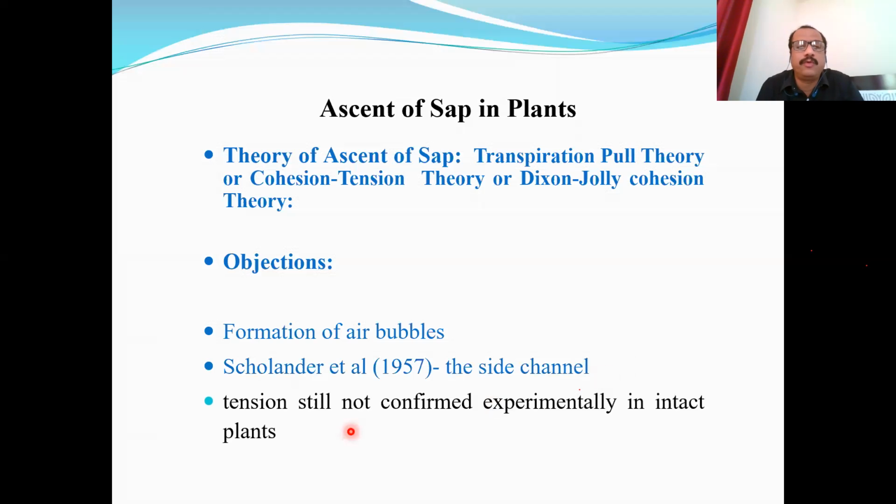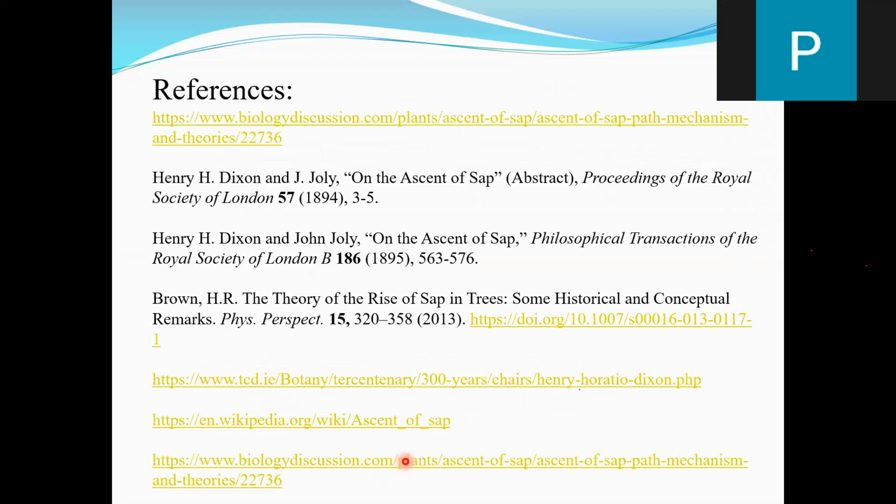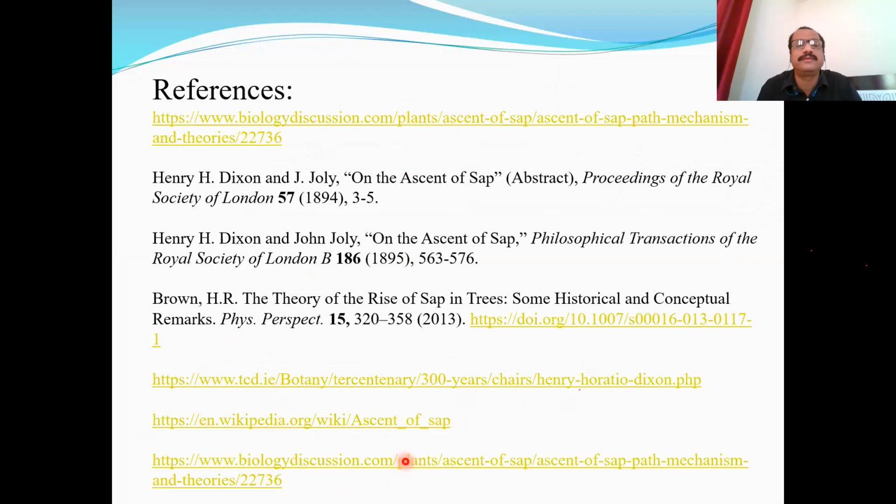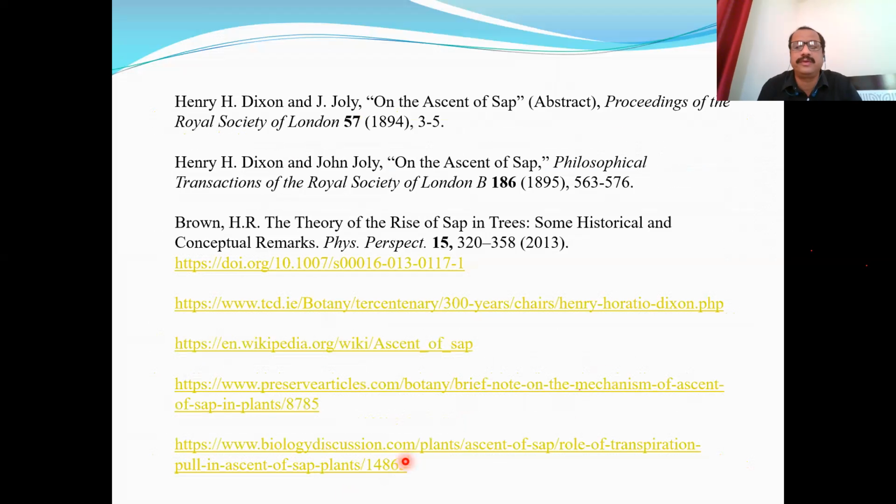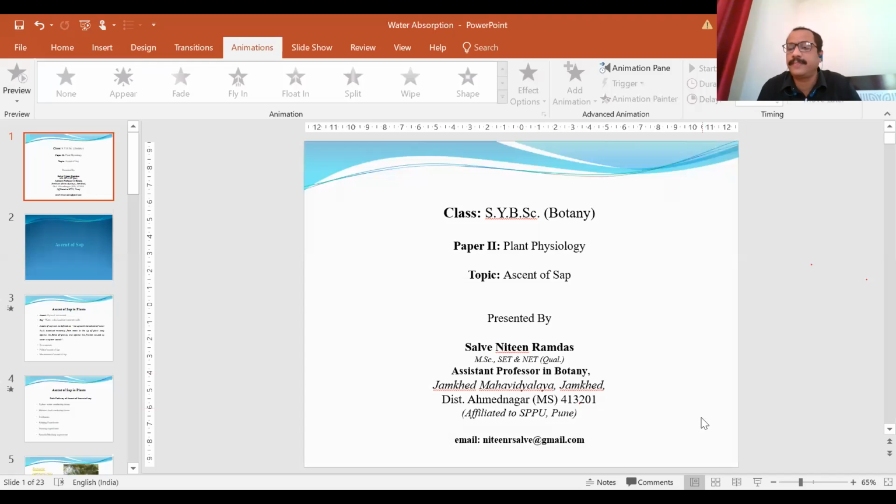And the more important objection is that the tension which is mentioned to be present on the water column is still not confirmed experimentally in intact plants. In living plants, this tension has not been confirmed. So that is the objection. So these are some of the references which I have used, with some original papers on this process. Thank you very much. Now you can have your questions.